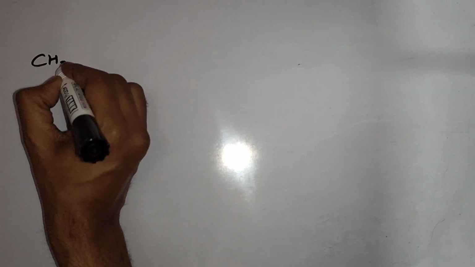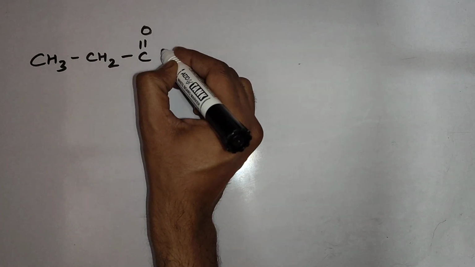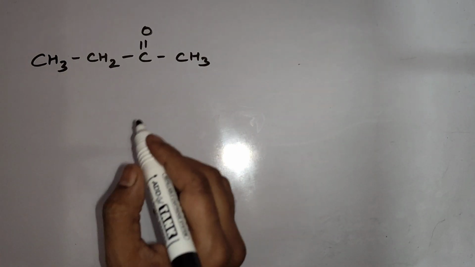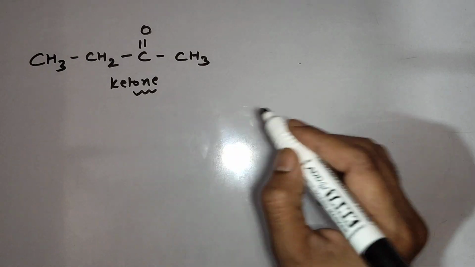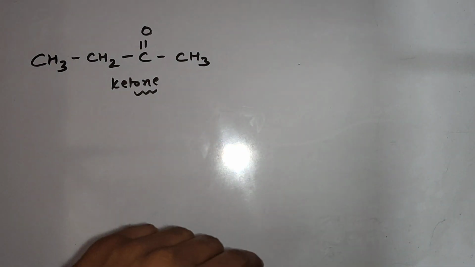So 2-degree alcohol firstly creates ketone. This is the ketone which is generated here. Now the ketone's further oxidation will happen through the generation of enols.